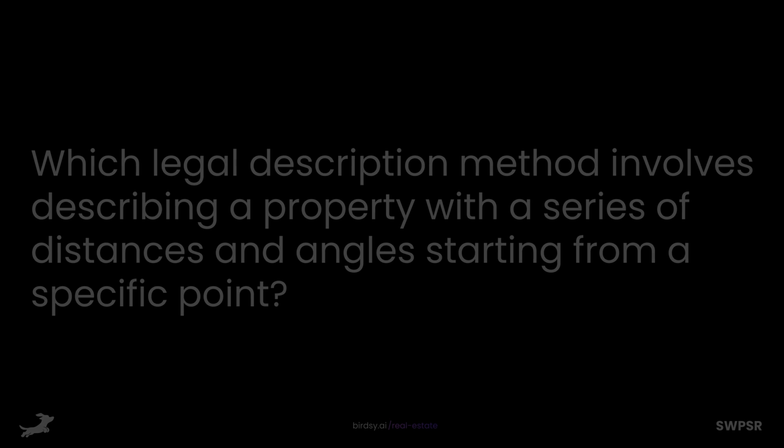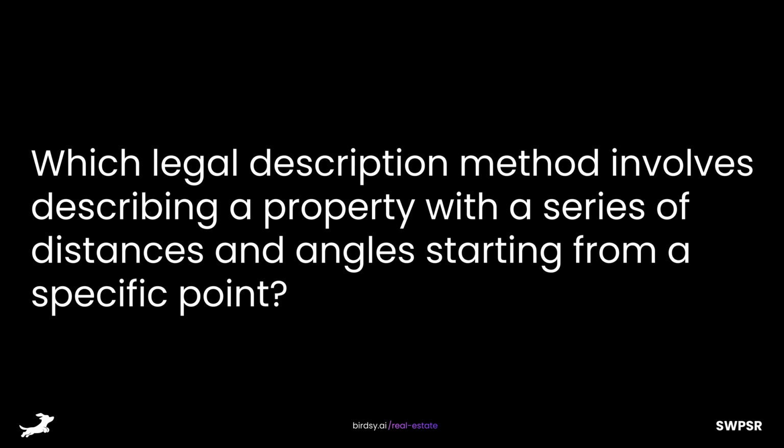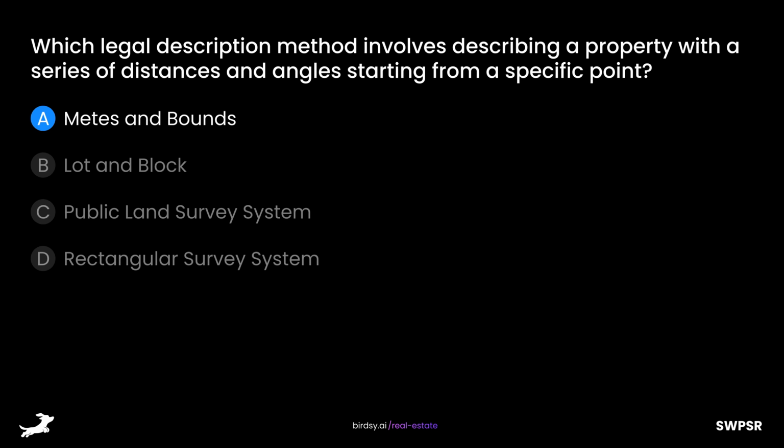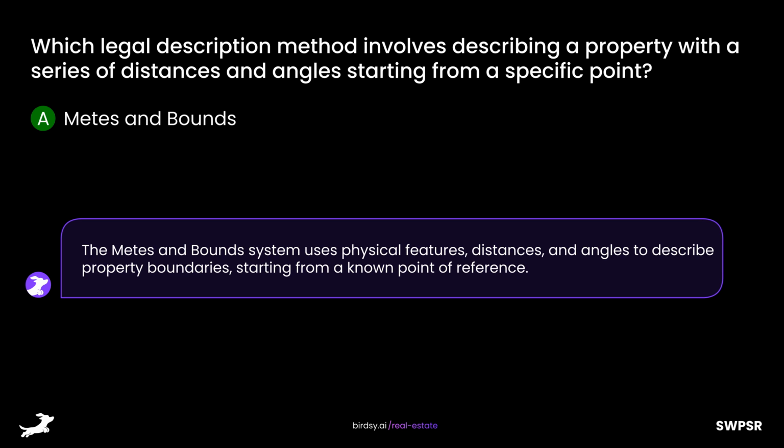Which legal description method involves describing a property with a series of distances and angles starting from a specific point? Is it A, metes and bounds, B, lot and block, C, public land survey system, or D, rectangular survey system? The answer is A, metes and bounds. The metes and bounds system uses physical features, distances, and angles to describe property boundaries starting from a known point of reference.